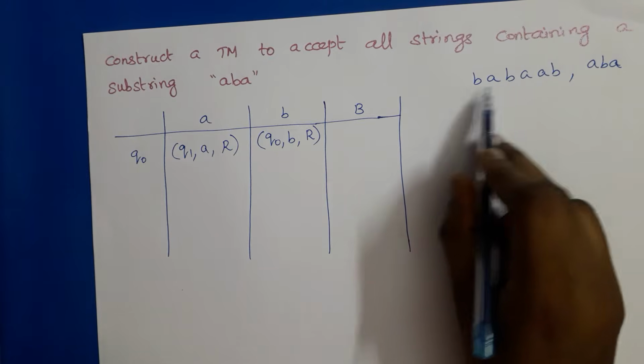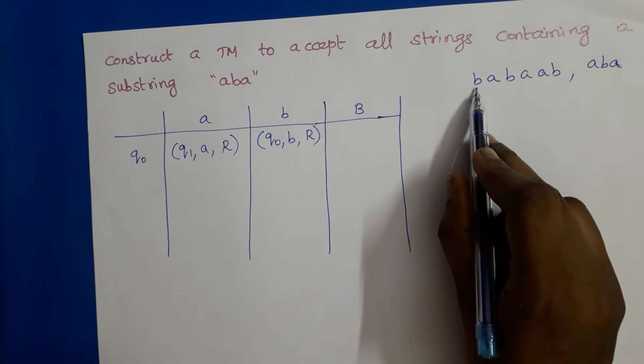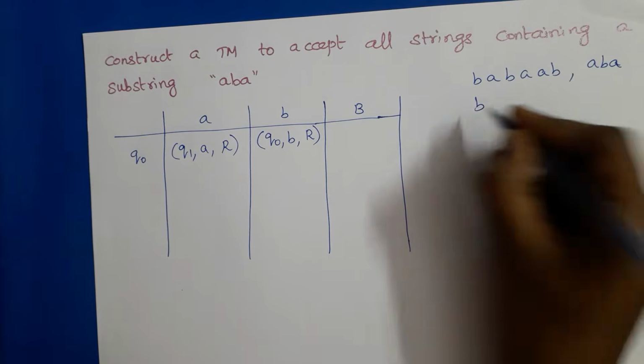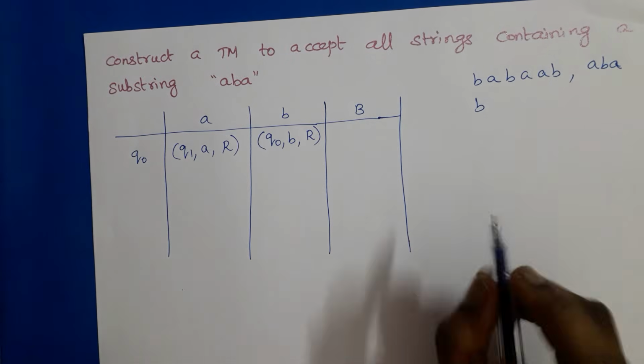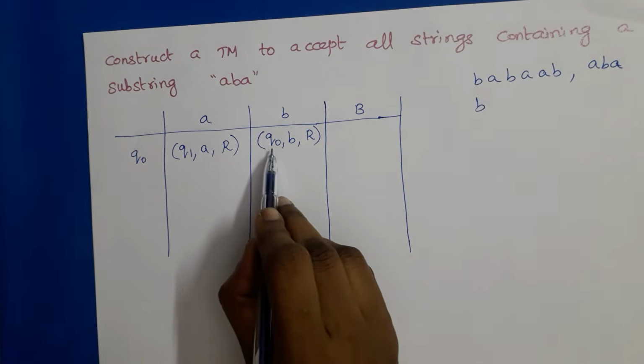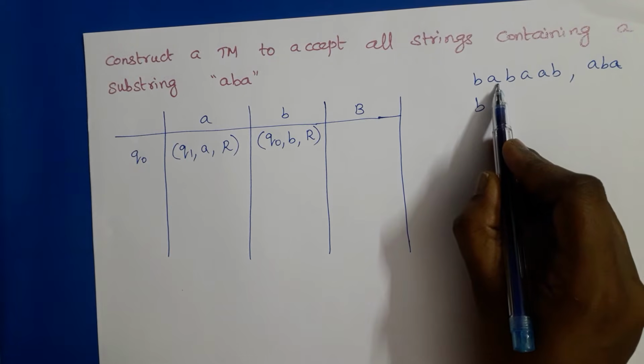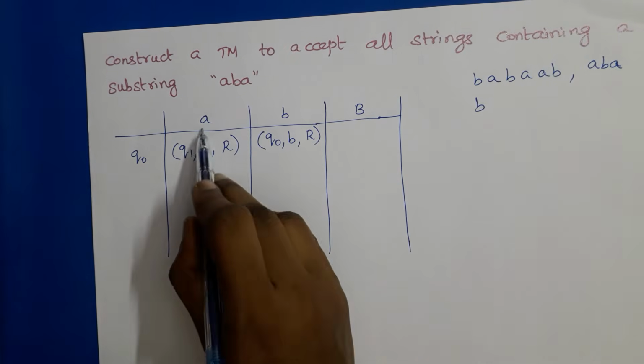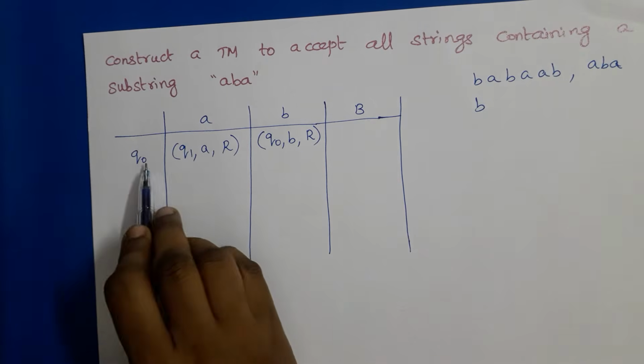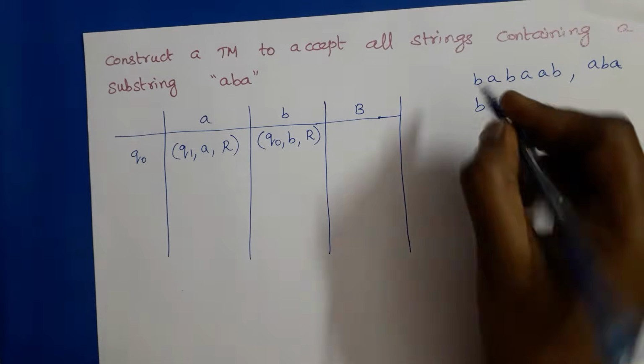So in this case the first symbol is B, so B remains B and the move is right move, and we are in the same state Q naught. In Q naught, the next symbol is A. So no change in tape symbol A, but the state changes to Q1 and the move is right move.